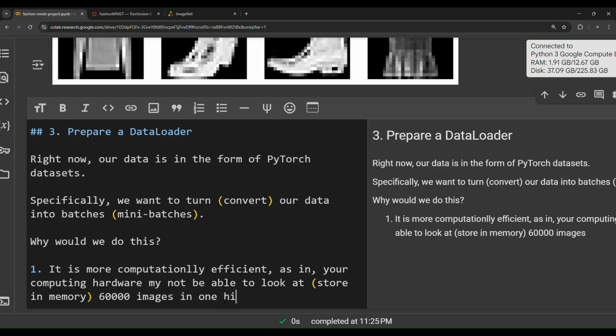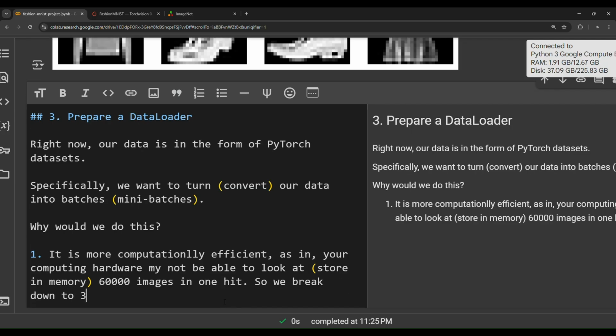So we need a way to break our dataset down to 32 images at a time, so our model can store these images in memory. So at a time, meaning a batch size of 32.